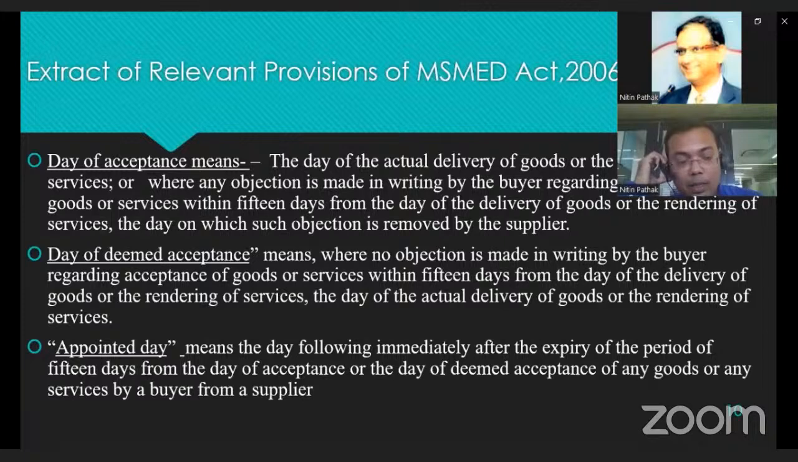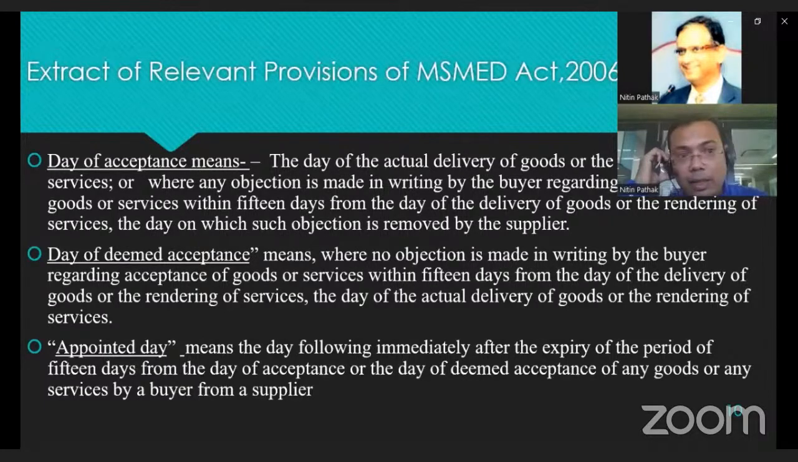And the date of deemed acceptance means where no objection is made in writing by the buyer regarding the acceptance of goods or service within 15 days from the date of delivery of the goods or rendering of the service, the day of actual delivery or rendering would be the day of deemed acceptance. Appointed day means the day following immediately after the expiry of the period of 15 days from the date of acceptance or date of deemed acceptance of the goods or service.